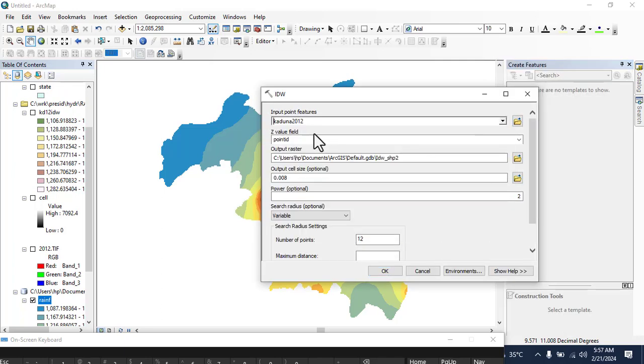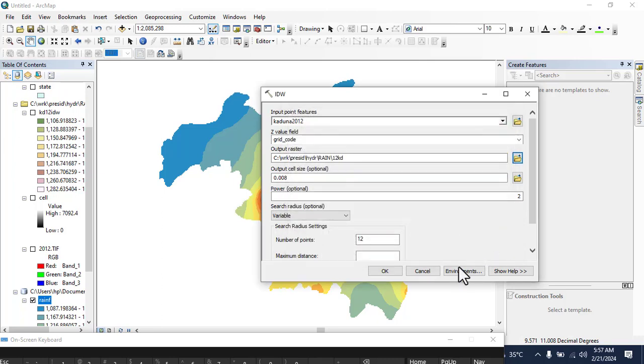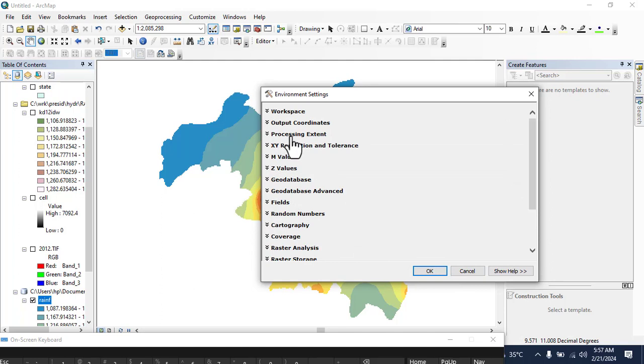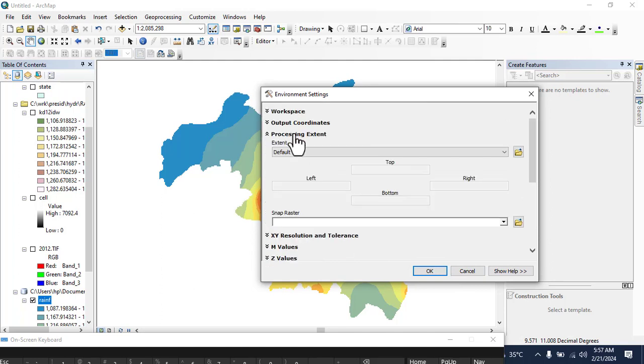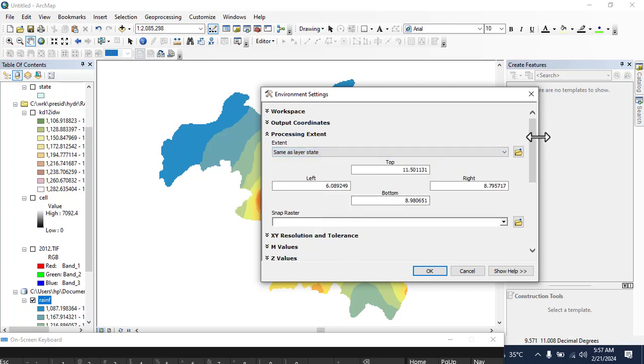I'm still going to use the Cabina clip, and I'm going to put it as the input. And then I'm going to go to environment, and I'm going to click on your processing extent. So I'm changing it from default to stoked.